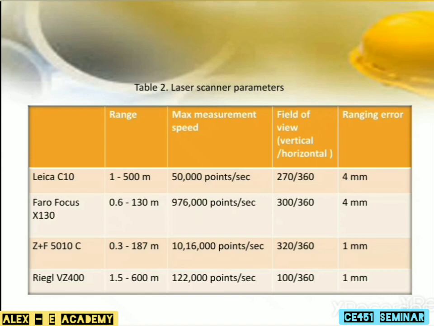For Z+F 5006: range 0.3 to 187 meter, maximum measured speed 1,016,000 points per second, field of view 320 by 360 and ranging error 1 mm. For Riegl VZ-400: range 1.5 to 600 meter, maximum measured speed 122,000 points per second, field of view 100 by 360 and ranging error 1 mm.